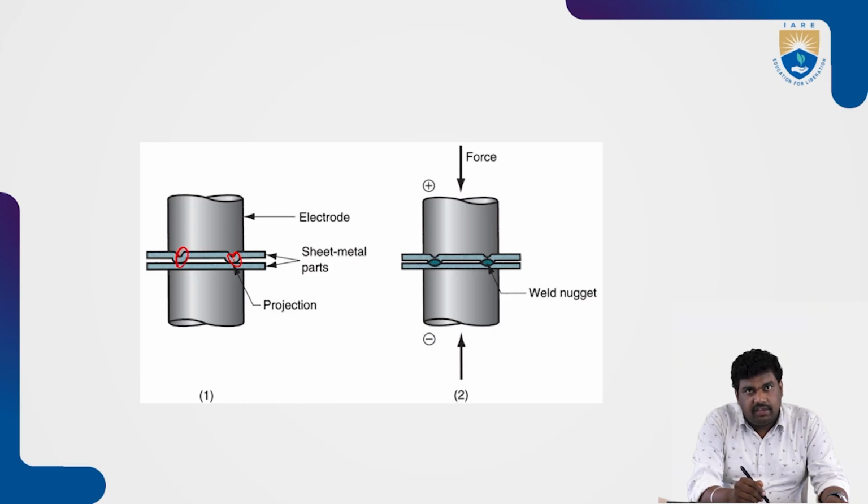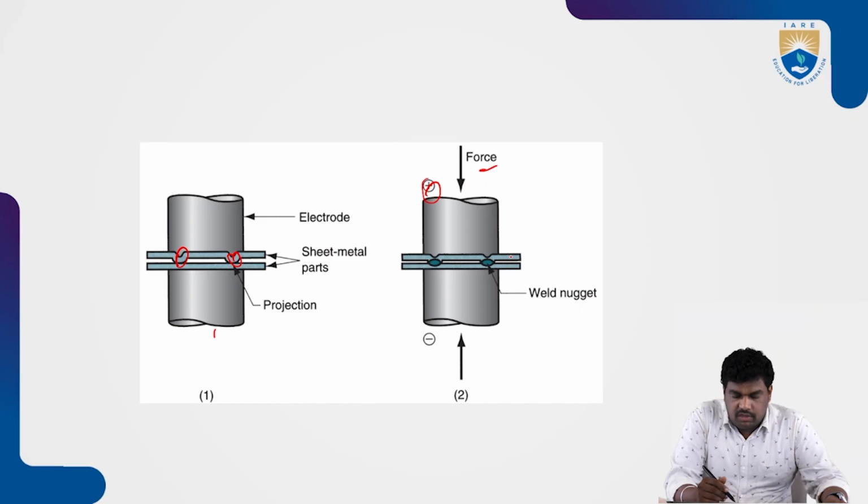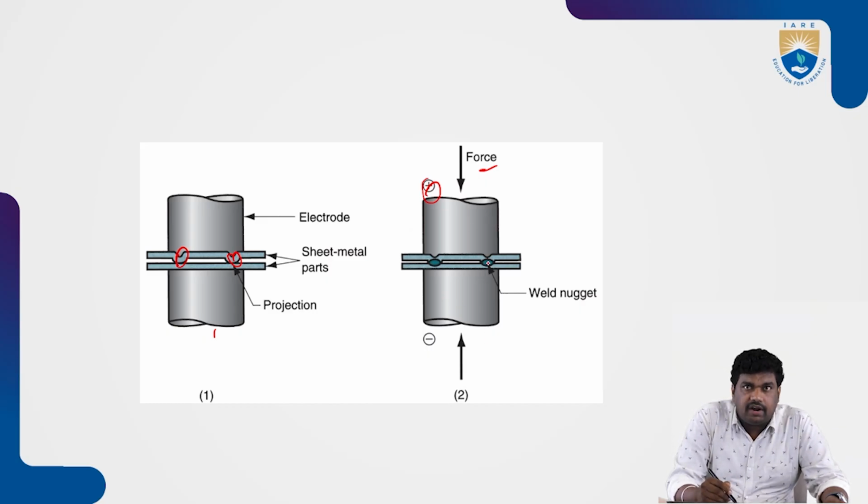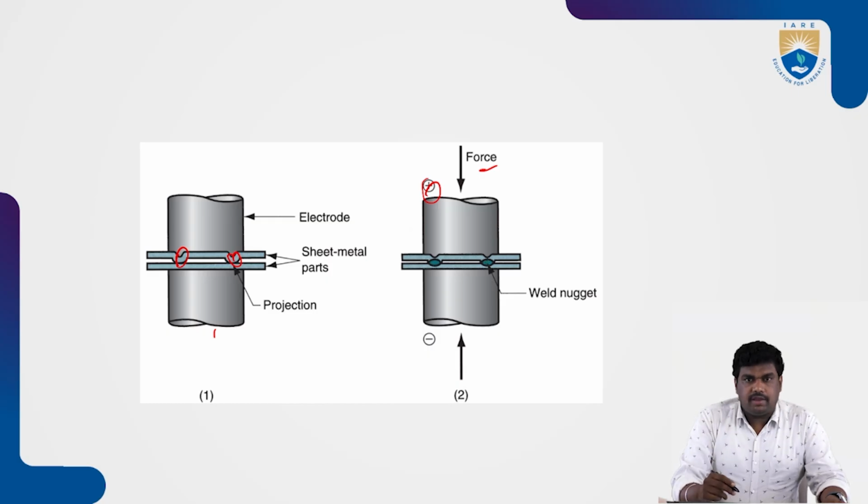So in that area only that joint will be happening. So the remaining area, there will be a gap. So this is decided based on the design. So in a similar way, electrodes will be closed, then we will be applying current and force, right? So both will be applied to the electrode. Then wherever we need the contacts, the contact points are there. So at this point only the melting will be happening, and here only weld nuggets will be formed.